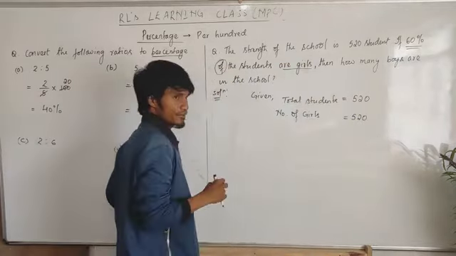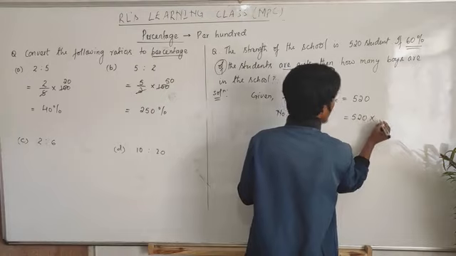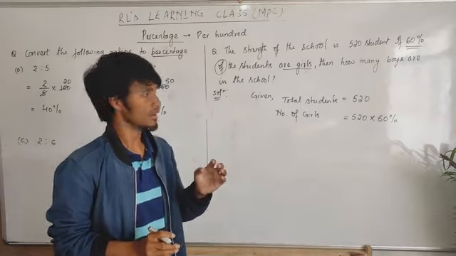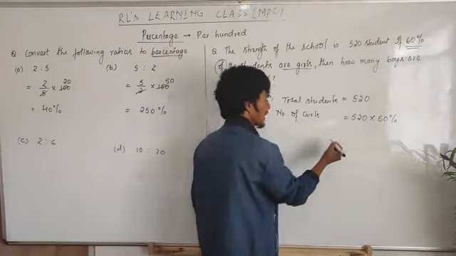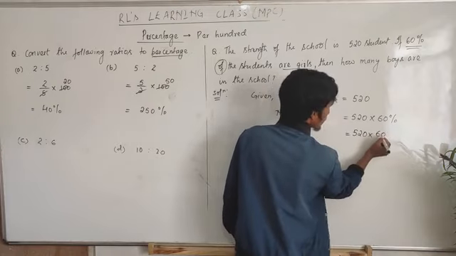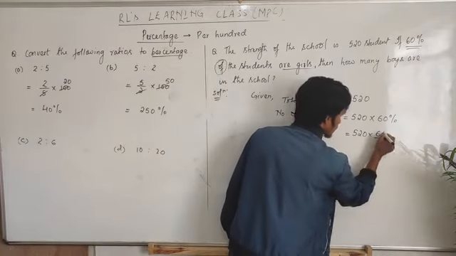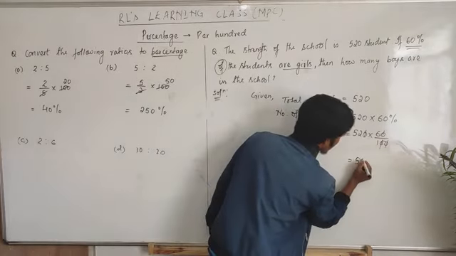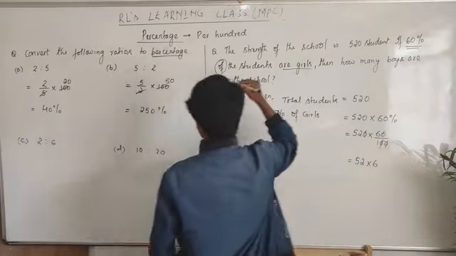60% of. What's the meaning of of? I've already told you from the beginning, of means multiply. Then 520 into 60%. There are 520 students in that school, and 60% out of these 520 are girls. Then how much will we get? 520 into 60. Again, this percentage is per 100, so divided by 100 here. Then 0 and 0 cancel, and left only 52 into 6. Now multiply this.